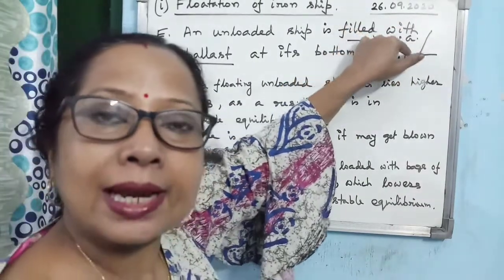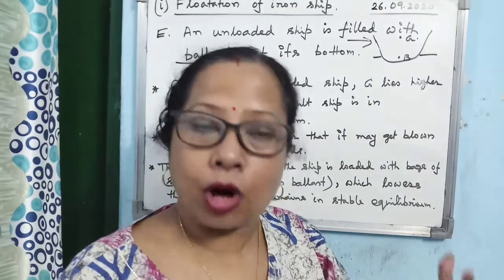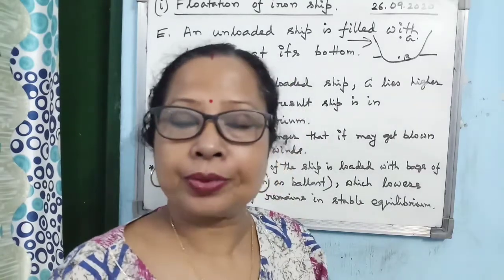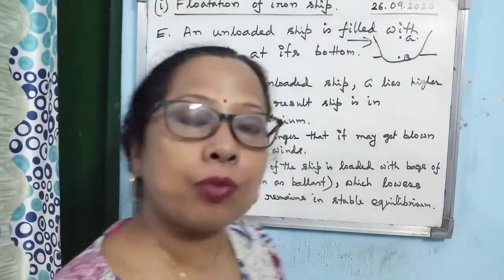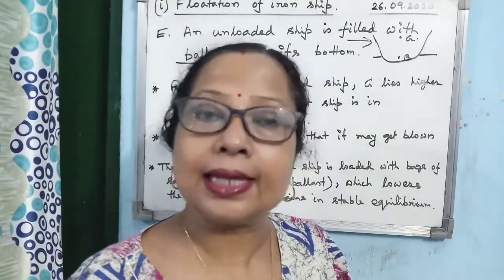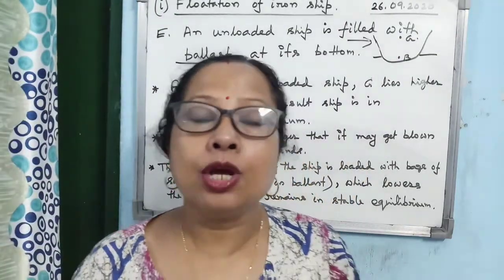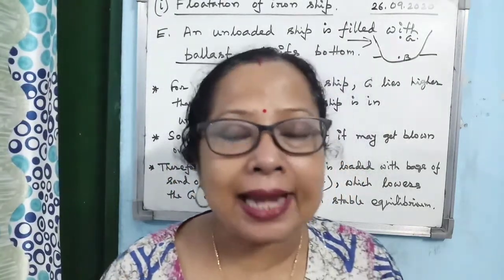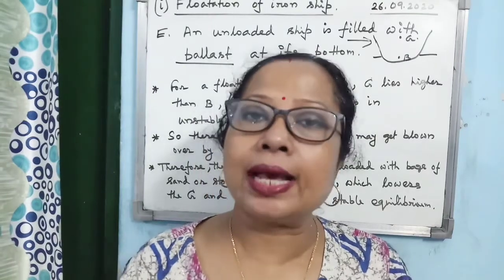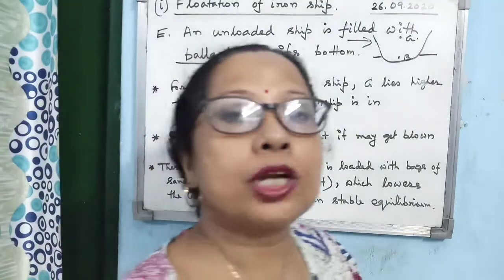So how can one lower down the center of gravity? By making the object more heavy. How can you make it more heavy? Because it is an unloaded ship, you cannot load anything. That's why generally bags full of sand or stone, which are known as ballast, are kept at the bottom of the ship.